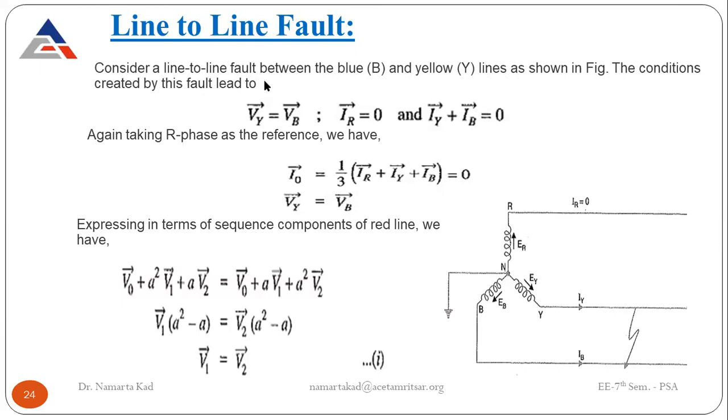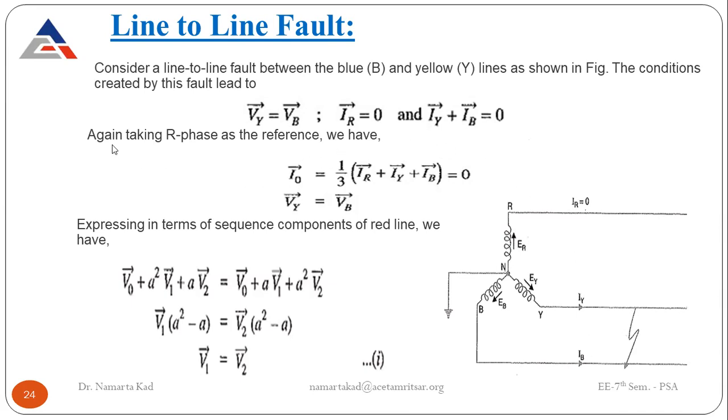The first condition is Vy is equal to Vb, that is, the terminal voltage for the yellow phase is equal to the terminal voltage for the blue phase, and IR is equal to 0. No current flows in the red phase, and Iy plus Ib is equal to 0. So these are the conditions when the line to line fault is there in the system.